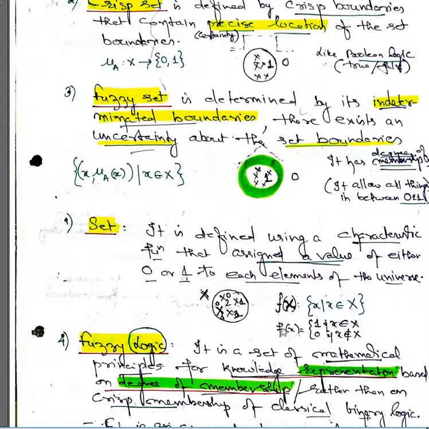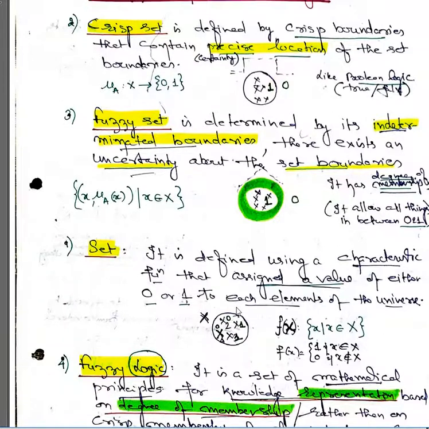Or in other words, with respect to these two logical conditions 0 and 1, 1 means the element belongs to this X, otherwise if it is outside, it does not belong to this set. So a set is an unordered collection, and the elements are part of the universal set. That is another way we define it.